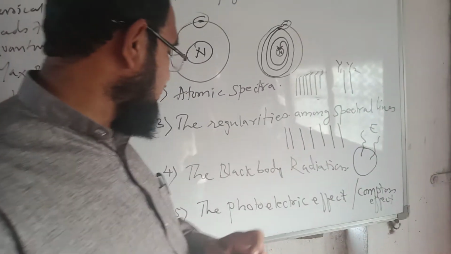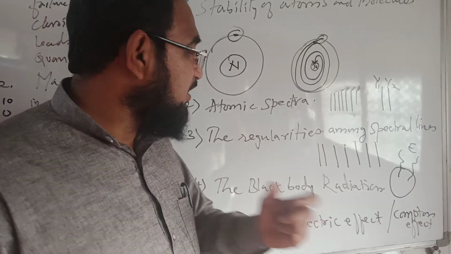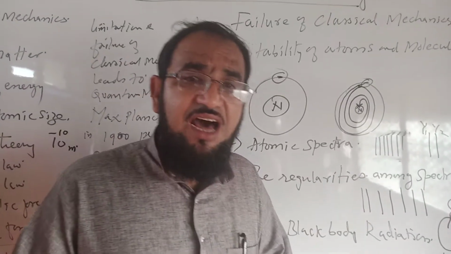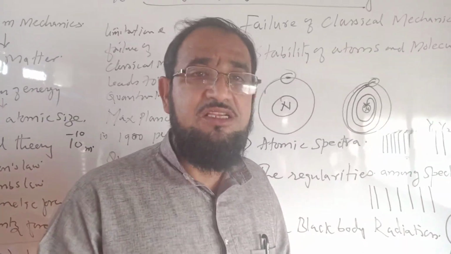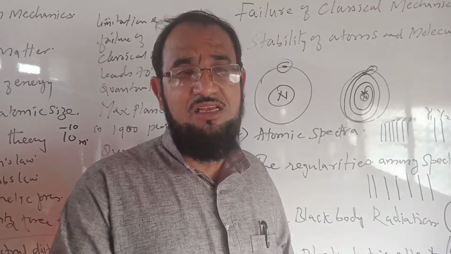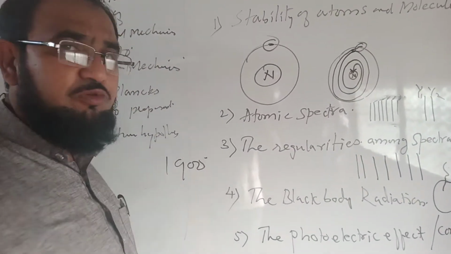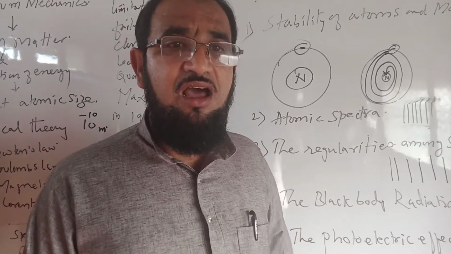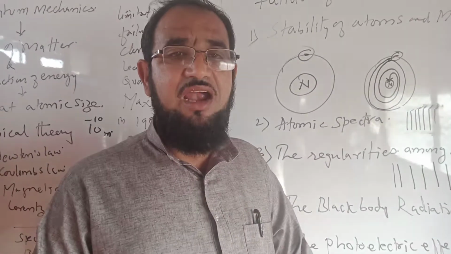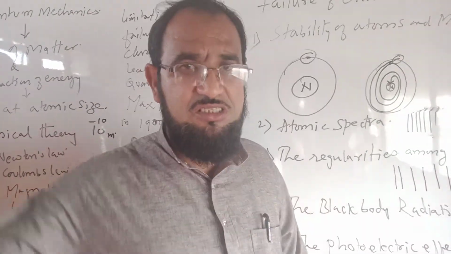Moreover, other effects, the photoelectric effect and the Compton effect, are not explained by the classical theory. Therefore, quantum theory is used. Max Planck in 1900 proposed a revolutionary theory known as quantum mechanics, and this theory has satisfactorily answered all these questions.